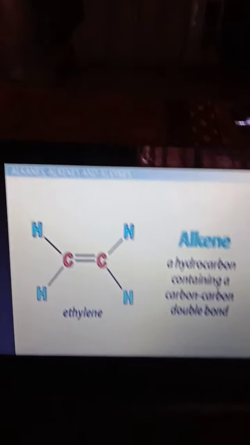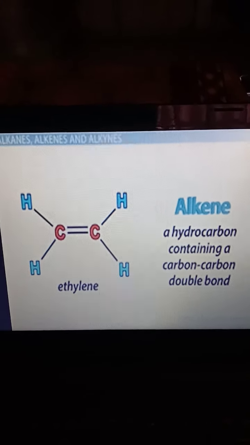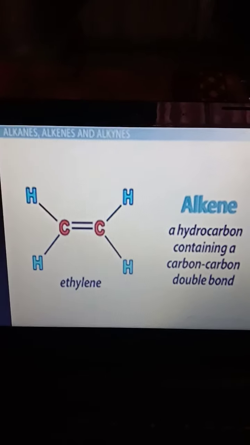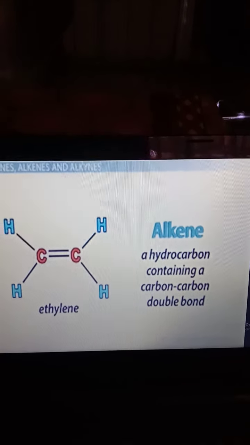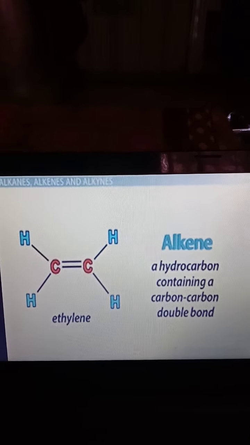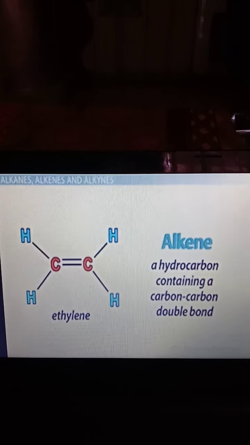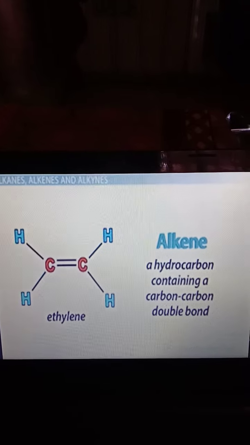Next one is alkenes. Alkenes are unsaturated compounds, double bonded compounds, in which there is one sigma bond and one pi bond. A single bonded compound has only one sigma bond, and a triple bonded compound has one sigma and two pi bonds.